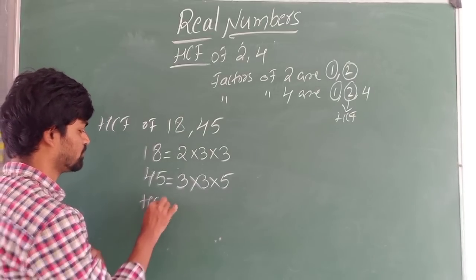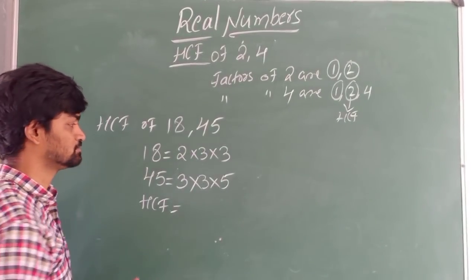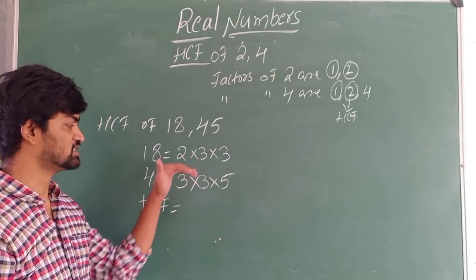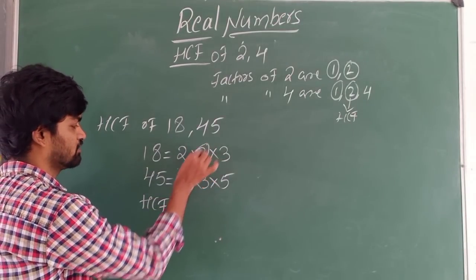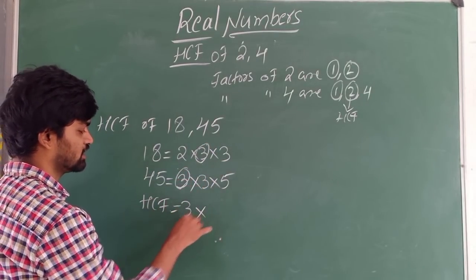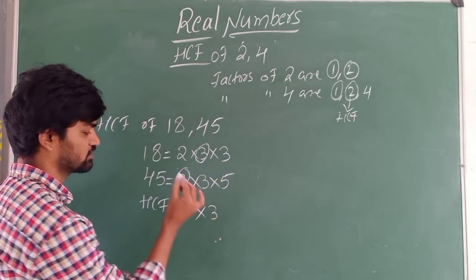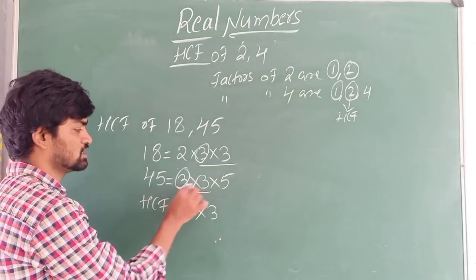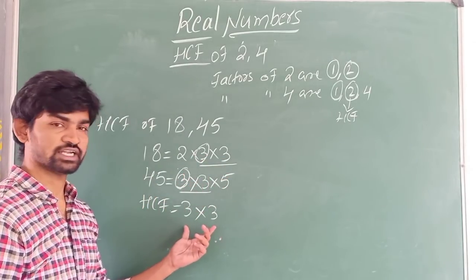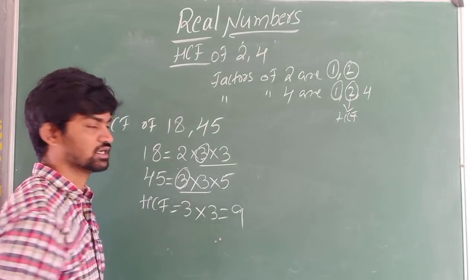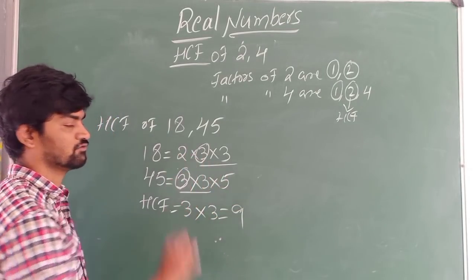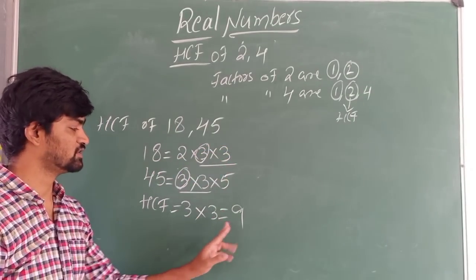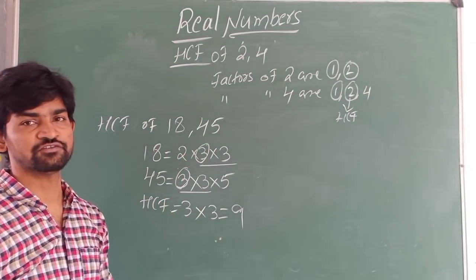Now HCF, what is HCF? In these 2 numbers' prime factorizations, we have to identify the common terms. 3 is there, so I will write 3, and another 3 also is there, that also we have to write. So how many common do we have? 2 3's, here also 2 3's are there. 3 into 3 is a common thing, so that I have written here. The HCF becomes 9. We should not write 2 and 5 because 2 is not there here, 5 is not there. Got? Now the HCF is 9. The same question I will do in the division method.